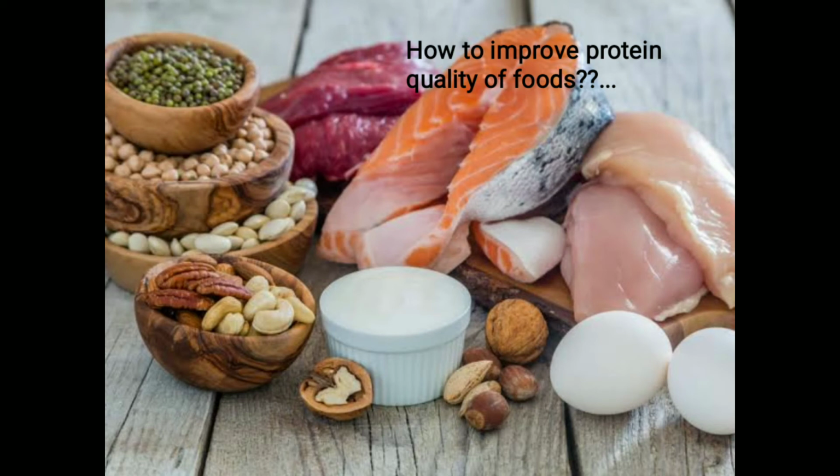Most of the world's people consume a diet in which protein is derived solely from plant sources or animal sources.